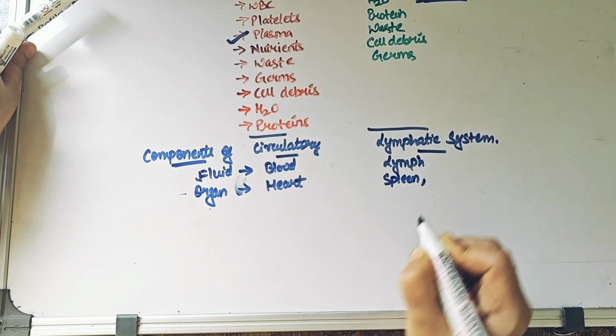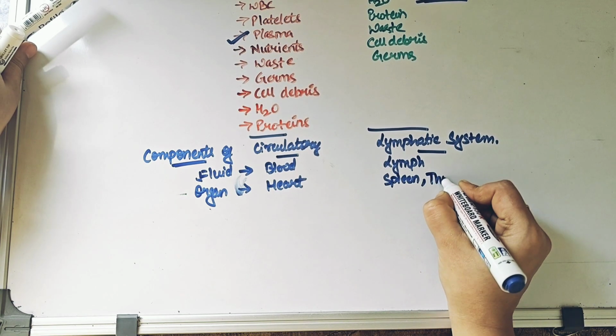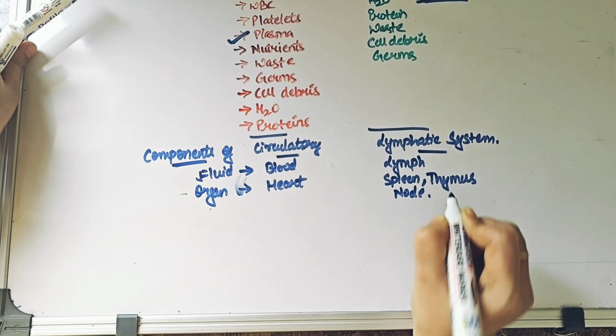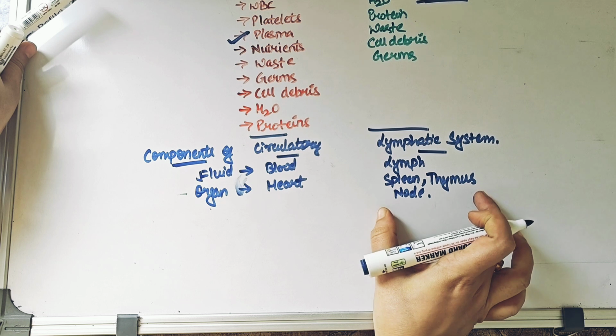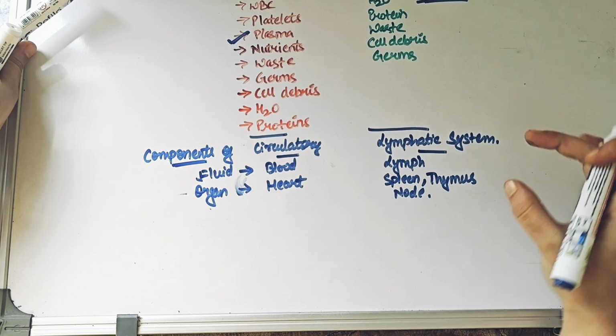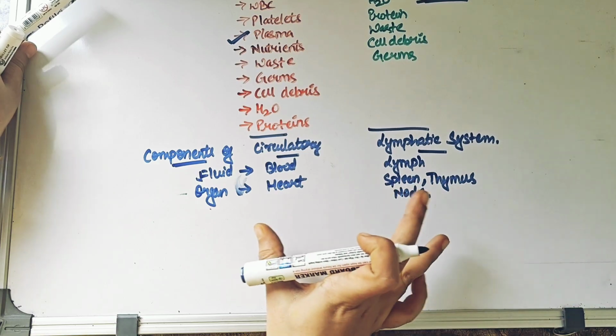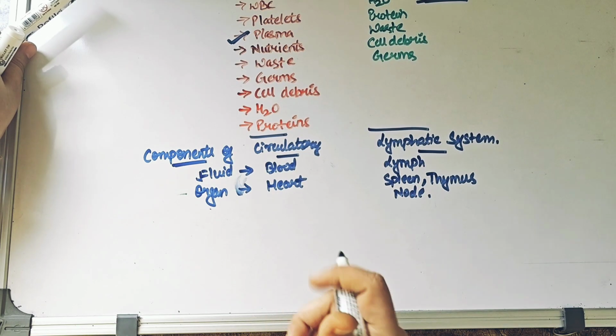Have you people heard about spleen? Have you people heard about thymus, or have you people heard about the lymph nodes which are there? These are all the different organs in your body which are making up this system which is known as the lymphatic system. So these are the different organs of our lymphatic system.